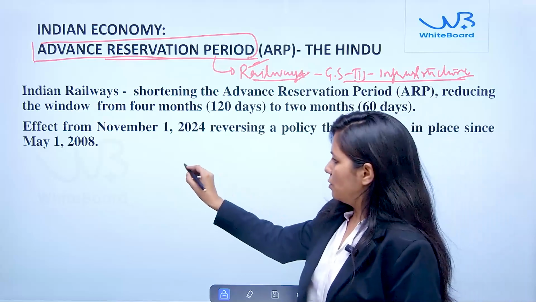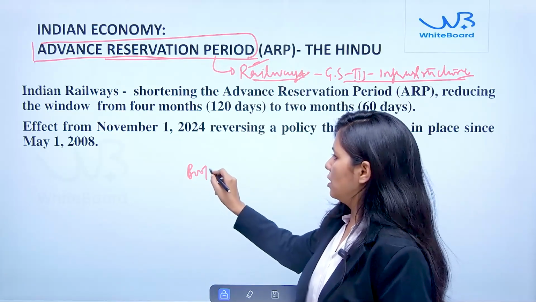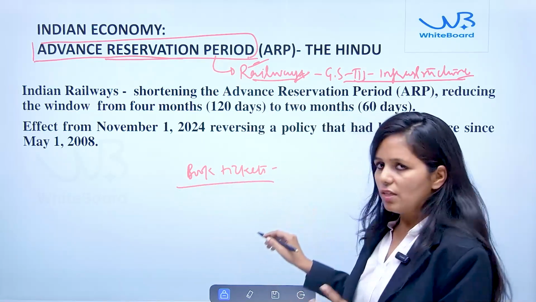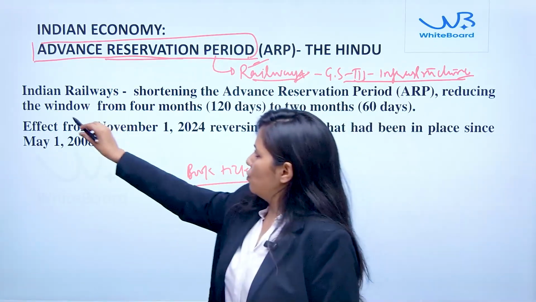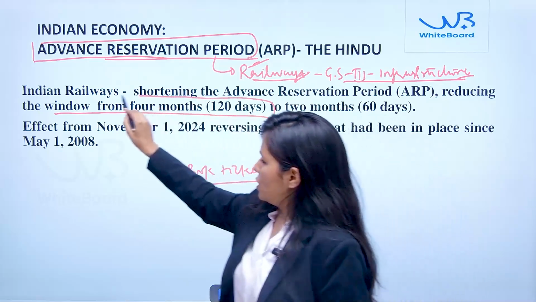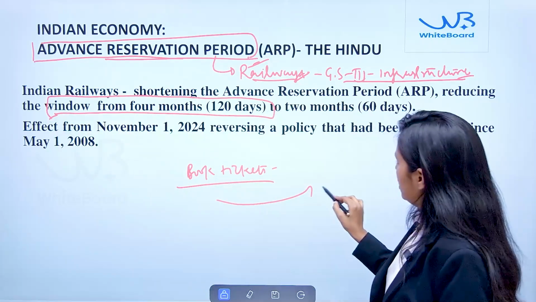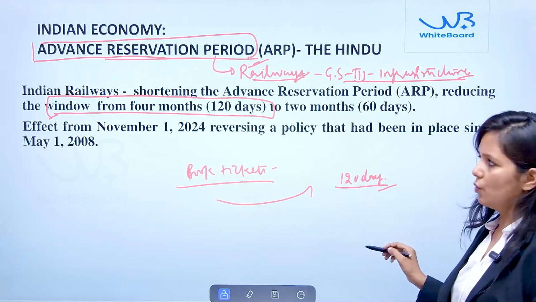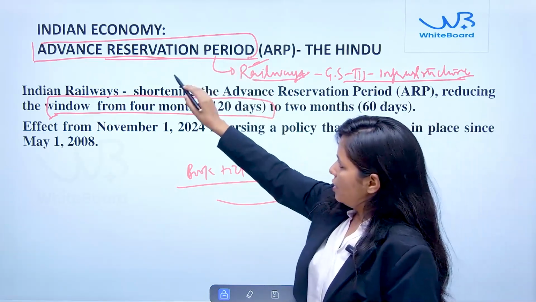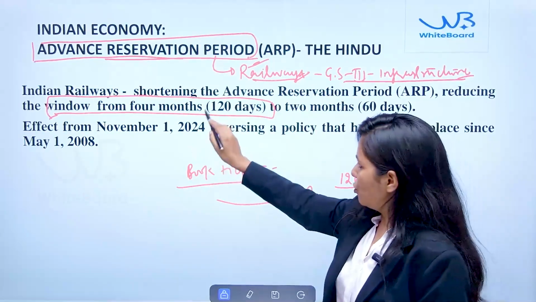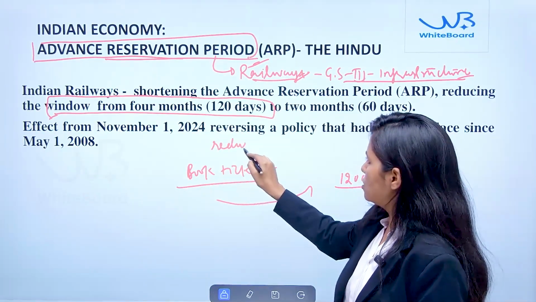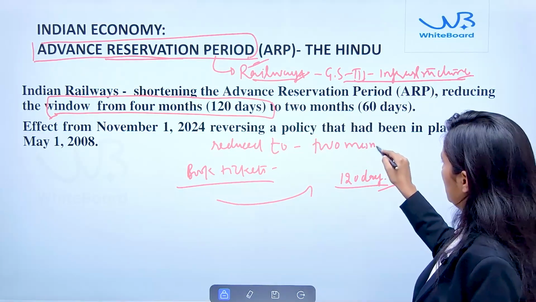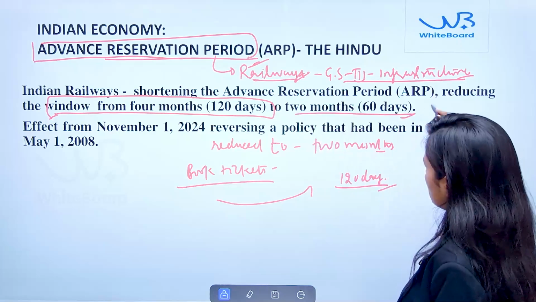Basically, an individual can book the ticket well in advance in the railways, with the maximum window available till now being 4 months. Okay, so approximately 120 days before, an individual can book the ticket. But now, under this advance reservation period, this 4-month period has been reduced to 2 months, that is 60 days.